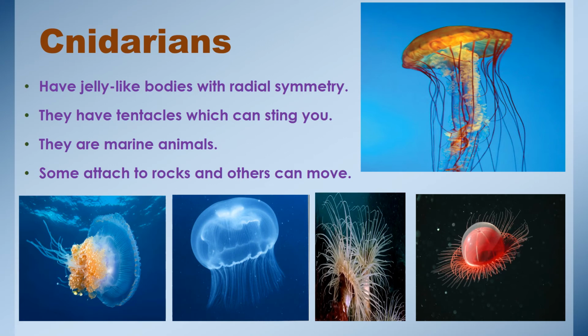Cnidarians. They have jelly-like bodies with radial symmetry. They have tentacles which can sting you. They are marine animals. Some attach to rocks and others can move. They are also known as coelenterates. They are the stinging animals. Nematocysts, meaning stinging cells, are poisonous and are used with the tentacles to capture prey. They are classified into three groups. There are hydras, jellyfish, and corals.